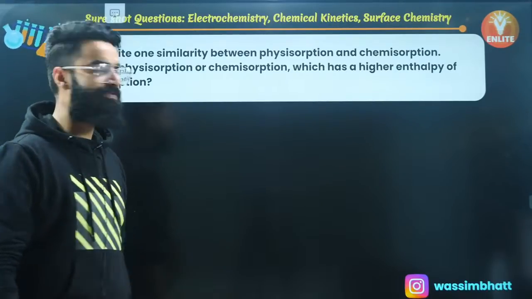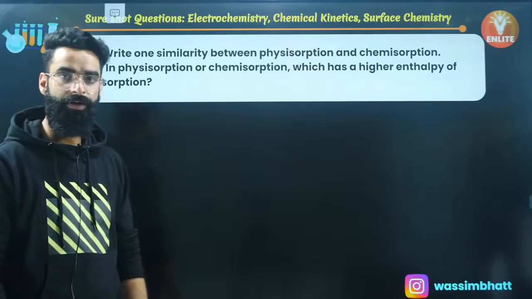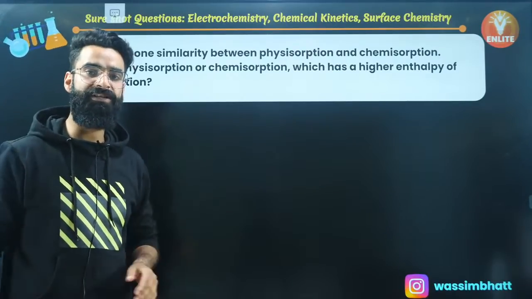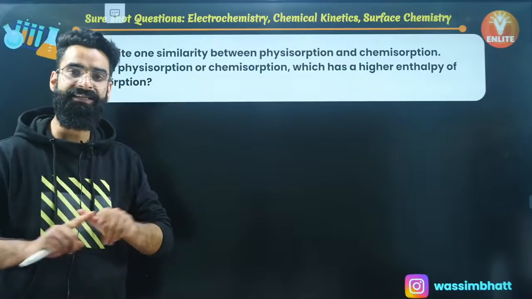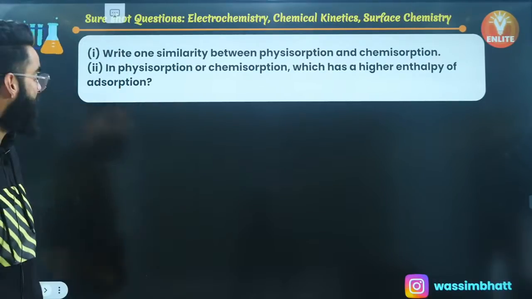Write one similarity between physisorption and chemisorption. Both increase when you increase the surface area of the adsorbent, right? Both increase when you increase the surface area of adsorbent. So surface area is common in both.